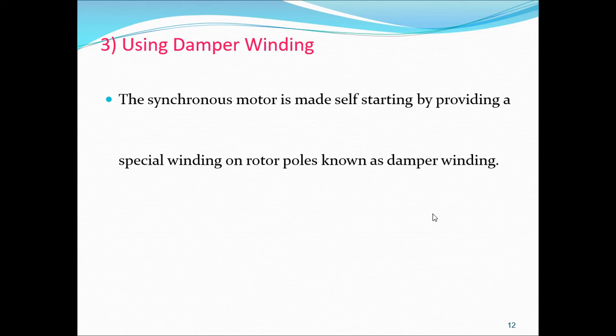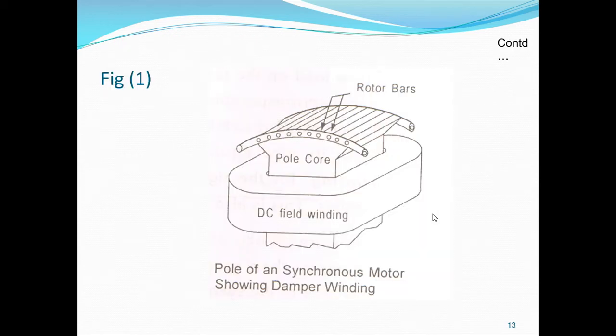So damper winding is utilized for both purposes. It is useful for minimizing the hunting as well as starting the motor. So the synchronous motor is made self-starting by providing damper winding on the rotor poles. So this shows the figure